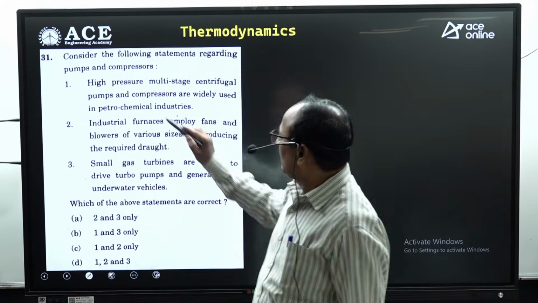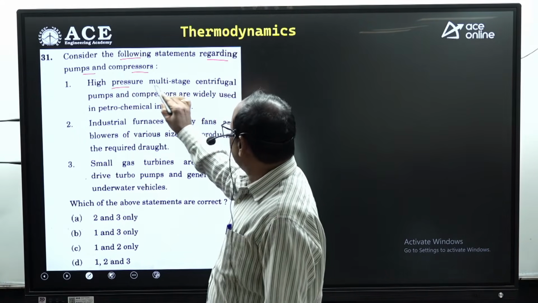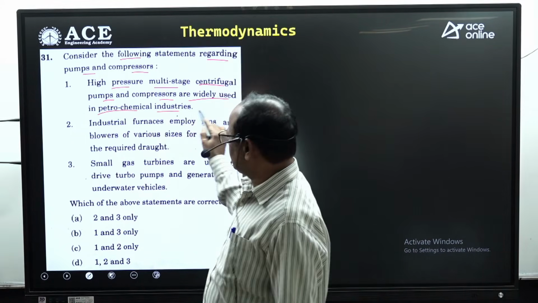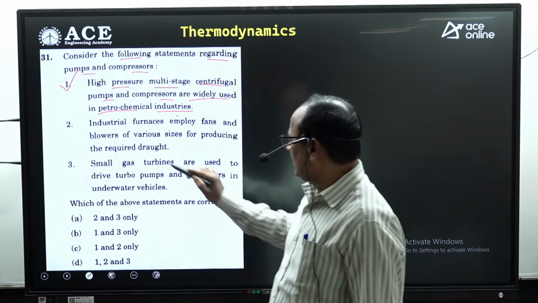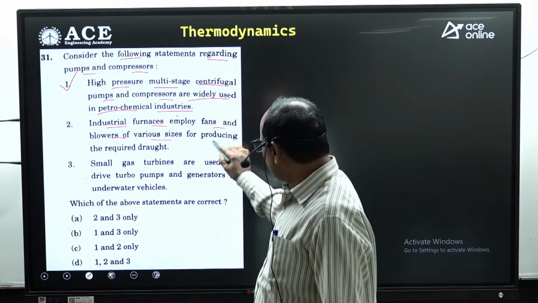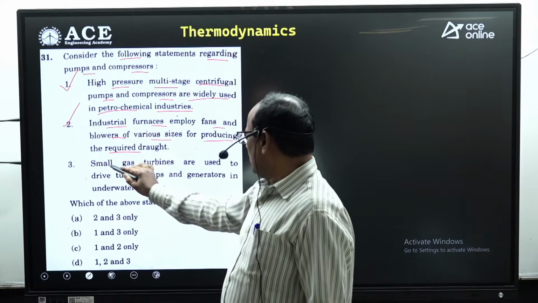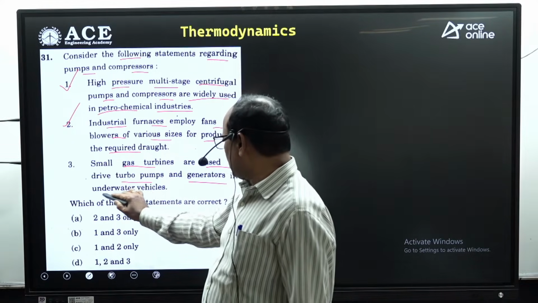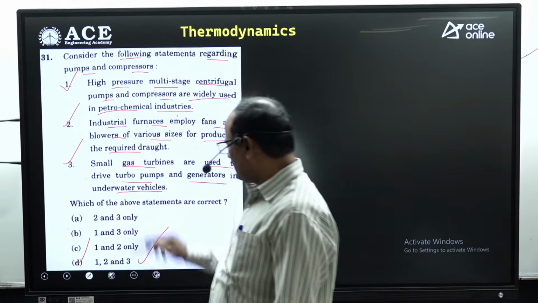Similarly, look at the other one. Consider the following statements regarding pumps and compressors. High pressure multi-stage centrifugal pumps and compressors are widely used in petrochemical industry. Absolutely correct. Centrifugal compressors and pumps can be used for petrochemical industry. Industrial furnaces employ fans and blowers of various sizes for producing the required draught. Absolutely correct. Small gas turbines are used to drive turbo pumps and generators in underwater vehicles. All the three statements are absolutely correct. Option D is absolutely correct.